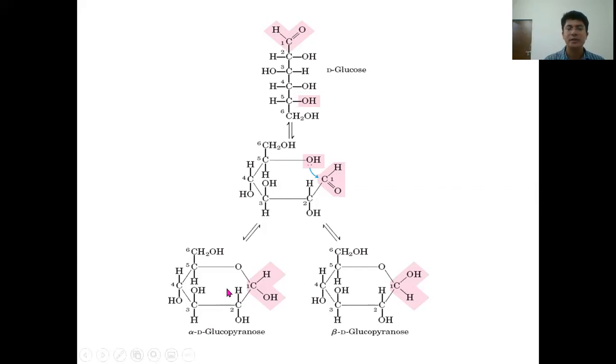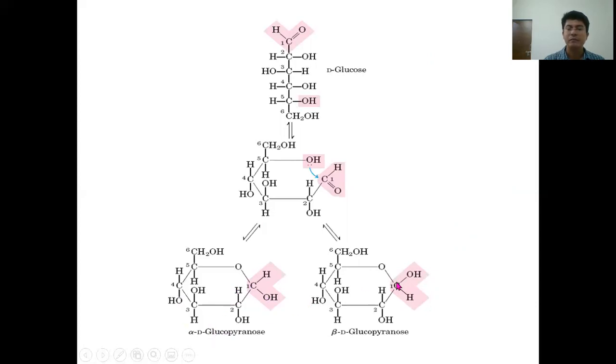In this cyclic form, the first carbon can have the alpha configuration or beta configuration. Now, how to identify the alpha or beta configuration? If the hydroxyl group on the anomeric carbon is in the same orientation as the hydroxyl group on the fourth carbon, the anomeric carbon is referred to as alpha anomeric carbon.